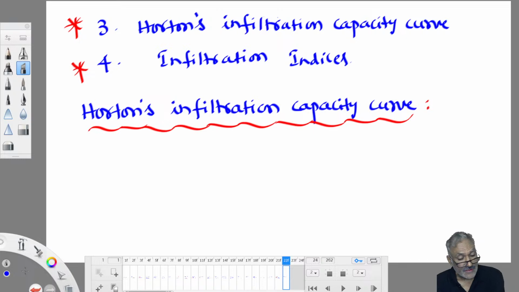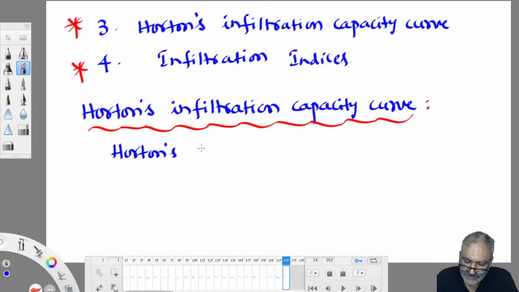When his laboratory observations were plotted with respect to time, the plot obtained is called the infiltration capacity curve. By carefully analyzing that curve, you can realize both infiltration as well as runoff. Even runoff also can be estimated. So Horton conducted infiltration studies at his laboratory.